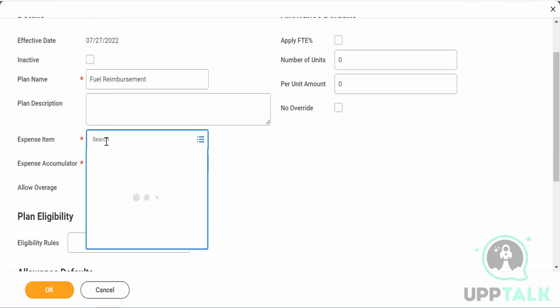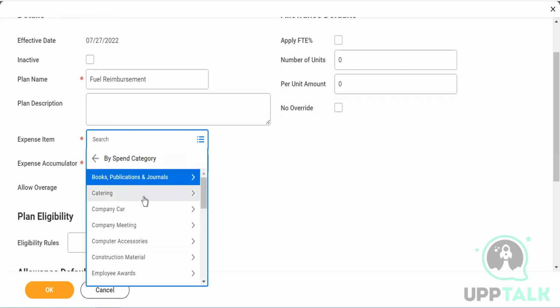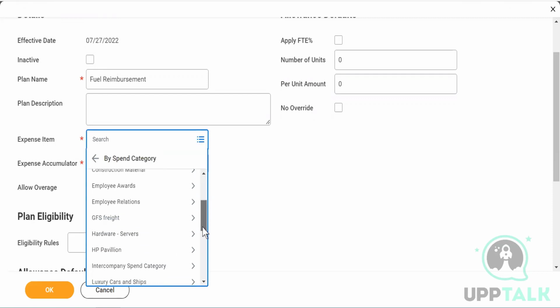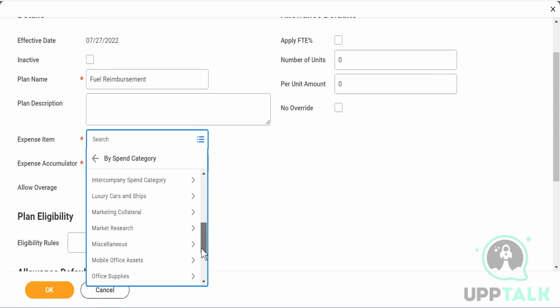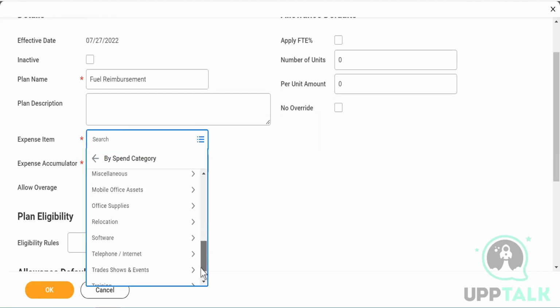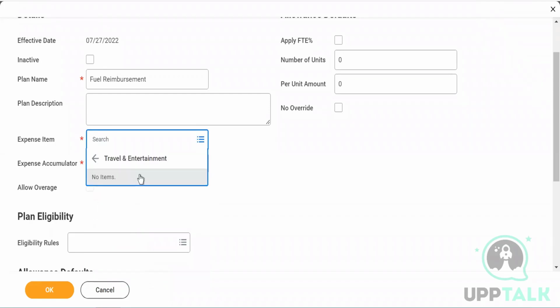Expense item. You have to find it. Otherwise, it will not be there. I don't think that comes because we have not set up anything. This is the one, travel and entertainment, right? No, there is no option actually. So basically this needs to be set up.